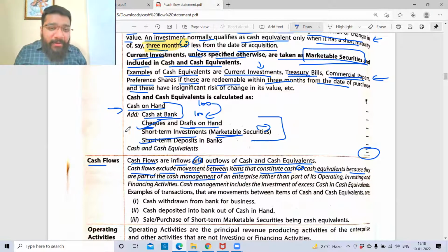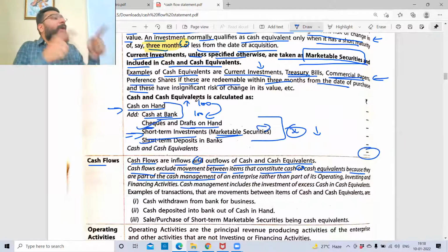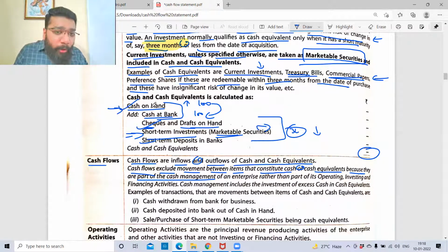So like that, in short-term investment, let's suppose 3 lakh rupees I invested. I sold it and I got that money as cash. Which means my short-term investment will go down and cash in hand will go up. So this is transferring of money from one pocket to another pocket. Yes, these are all different pockets.